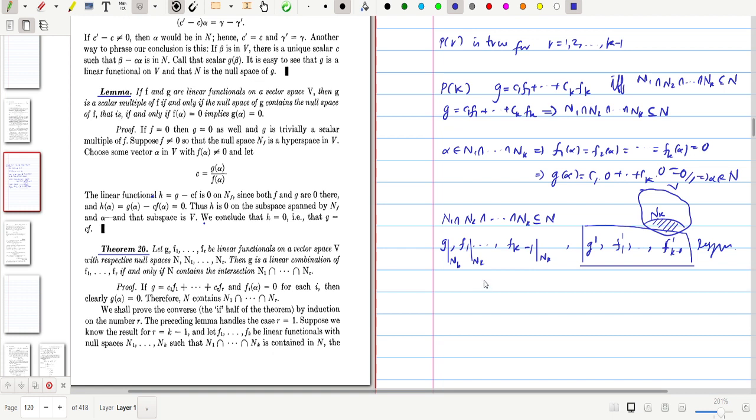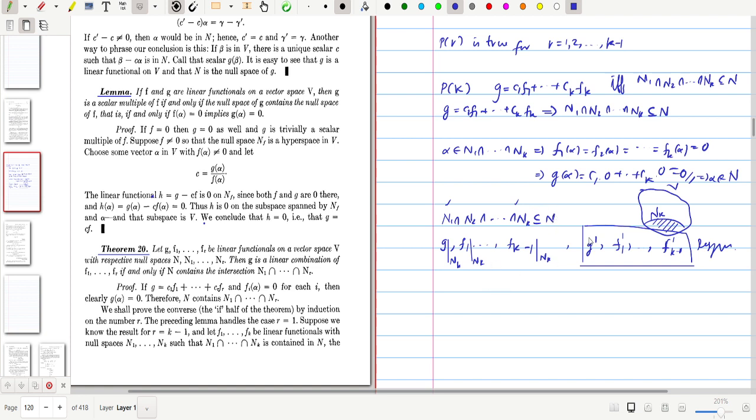First of all, we use the induction hypothesis. We have assumed that the result is true for k minus 1. Then what is P of k minus 1? P of k minus 1 states that whenever n1 intersection n2 intersection, etc., nk minus 1 is contained in n, contained in some null space, then you can consider the linear functions corresponding to these null spaces as a linear combination of these linear functions as the linear function corresponding to this n.